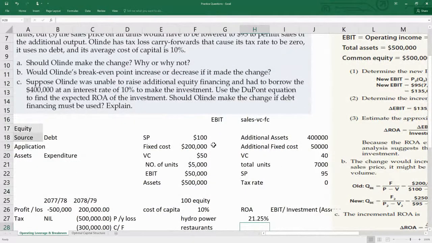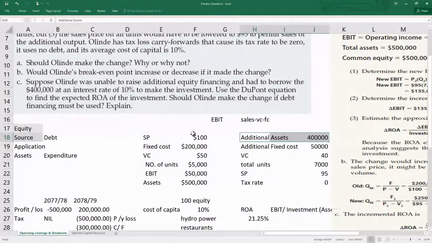Why or why not? You are investing in something and you are getting a return of 21.25%. But to generate this $400,000, you have to pay 10%. That is the cost of capital.